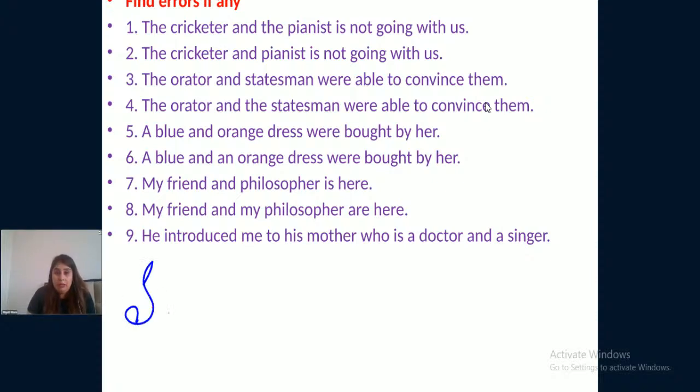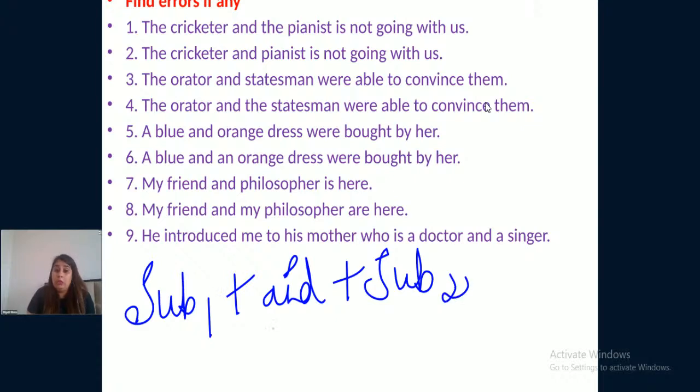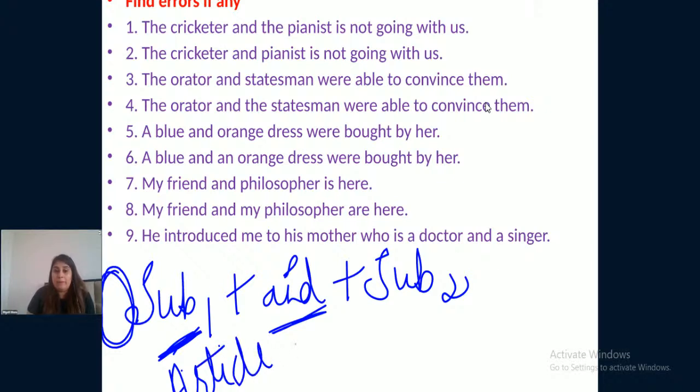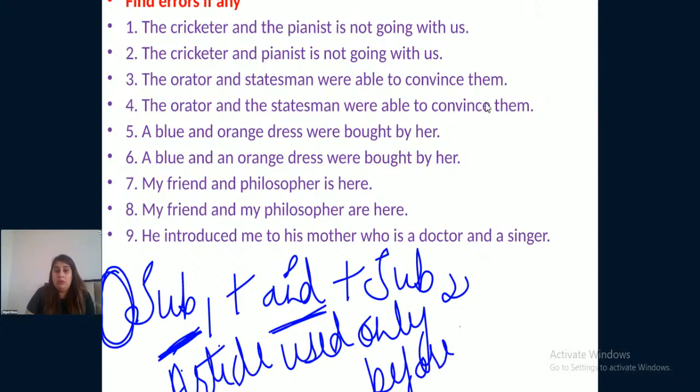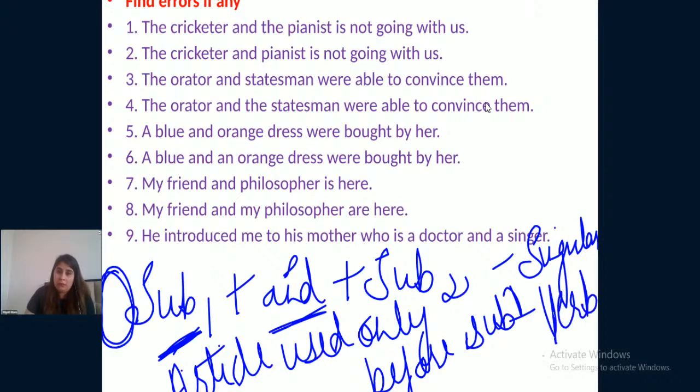Now, again, if there are two subjects in a sentence, again joined with the help of "and", and an article is used only before subject one, then in that case a singular verb is used.